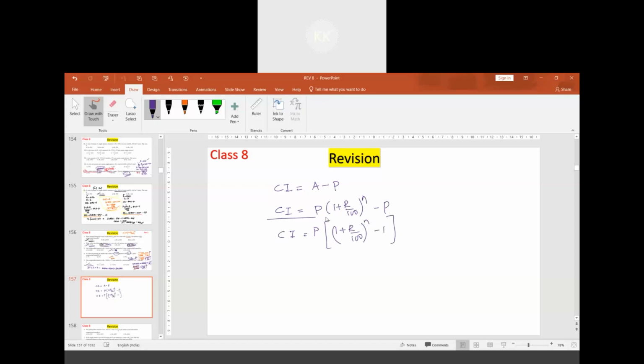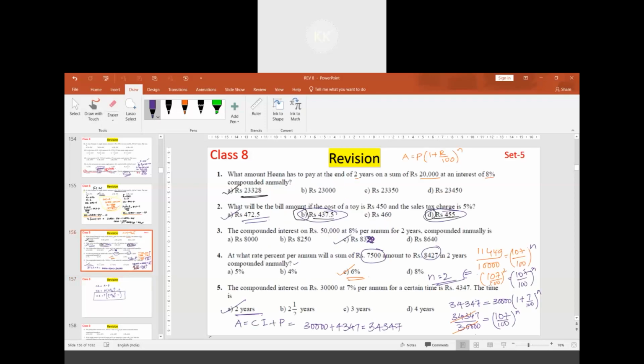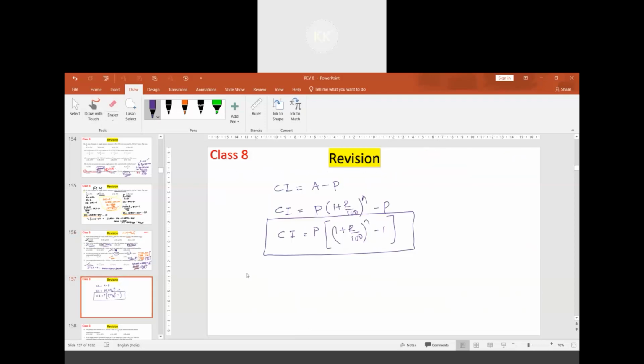This formula can also be used since they have given the compound interest, and here the compound interest given was 4,347, which is equal to the principal amount, 30,000, into ((1 plus 7 by 100) to the power n minus 1).